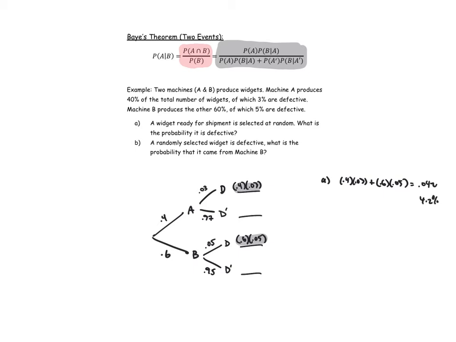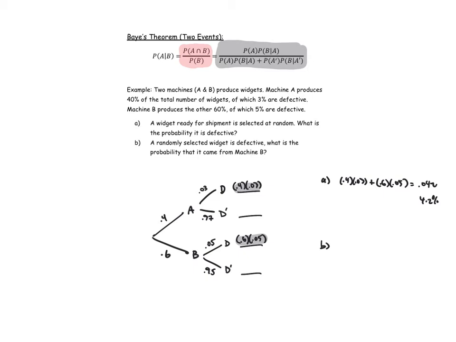So there's a 4.2% chance that a randomly selected widget is defective, not knowing which machine it has come from. Okay, part B, here's where the Bayes' theorem piece comes in, because that was just independent events. I added together those two events to see what the probability was that one selected widget was defective.